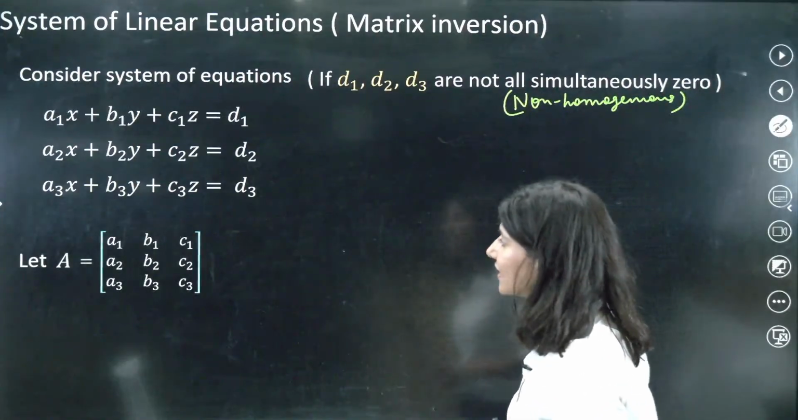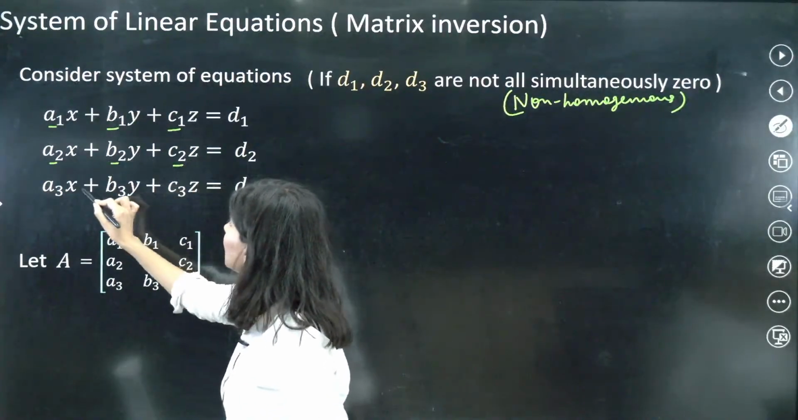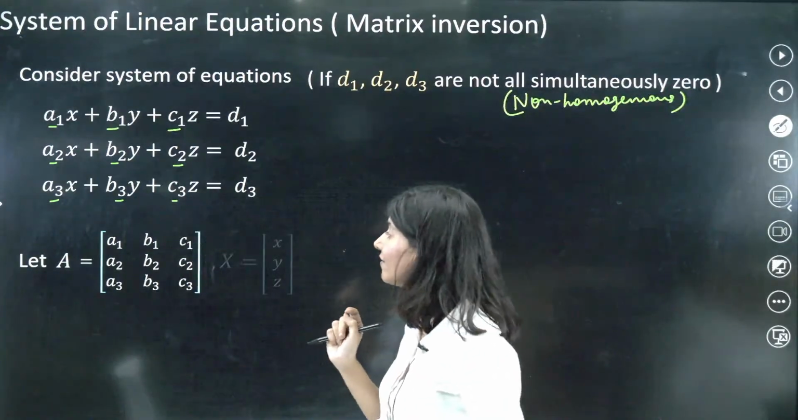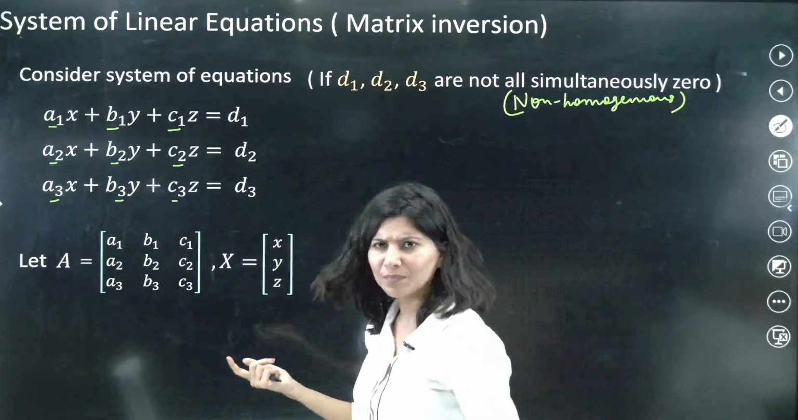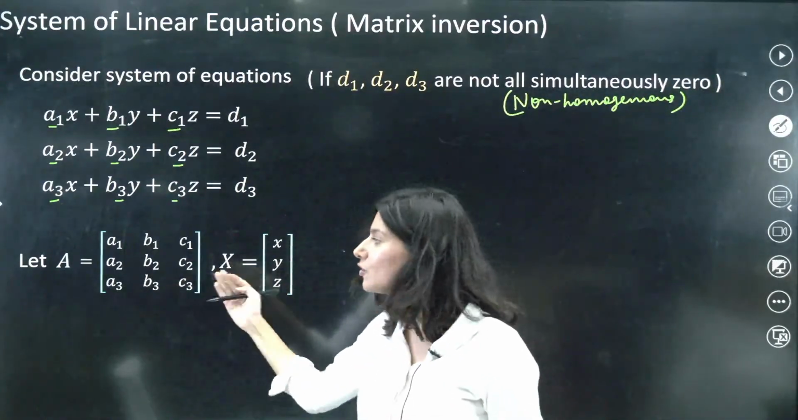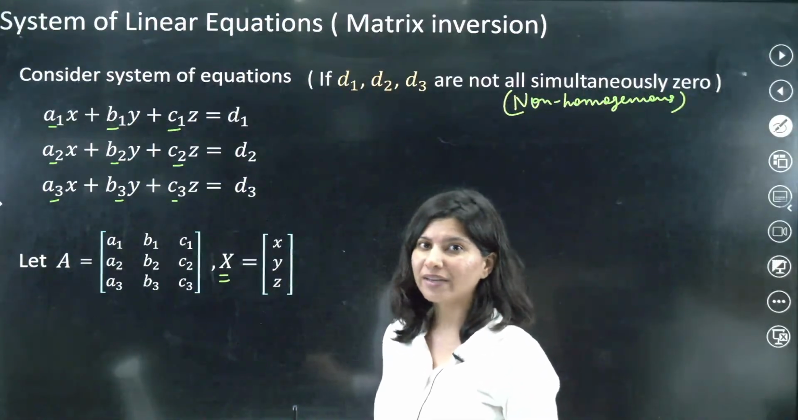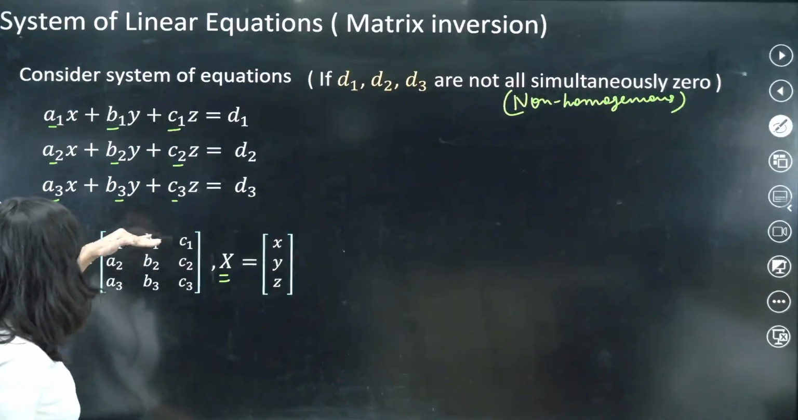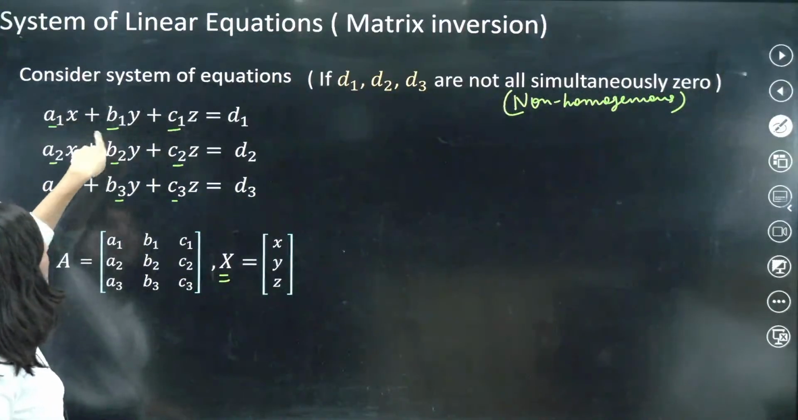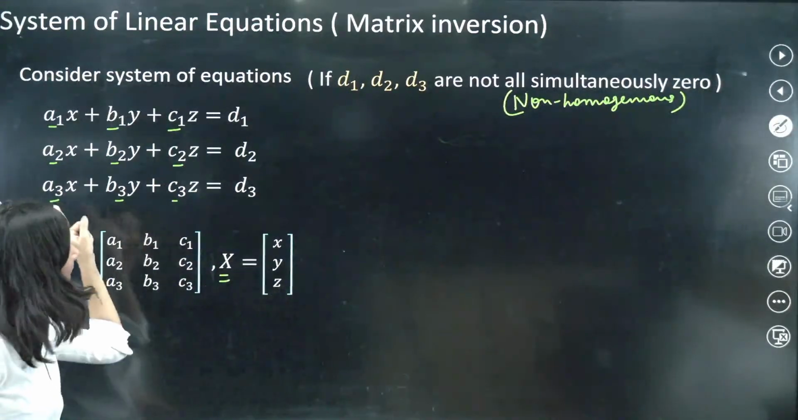Now I will consider a matrix A which will have all the coefficients A1, B1, C1, A2, B2, C2, A3, B3, C3. Another matrix will be the unknown matrix which will have X, Y and Z. Then matrix A, then X. Now just tell me, if you multiply these two matrices, first of all, is multiplication possible? And if you multiply, what will you get? So if I multiply row 1 by column 1, I will get A1X, B1Y, C1Z, which is this very equation. Row 2 by column 1, this equation. Row 3 by column 1, third equation.